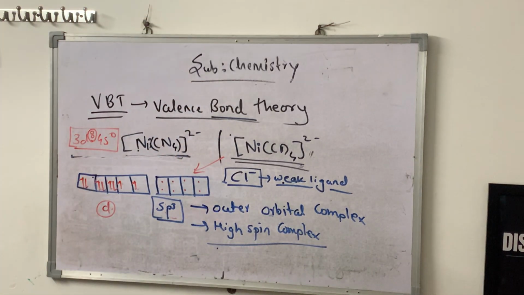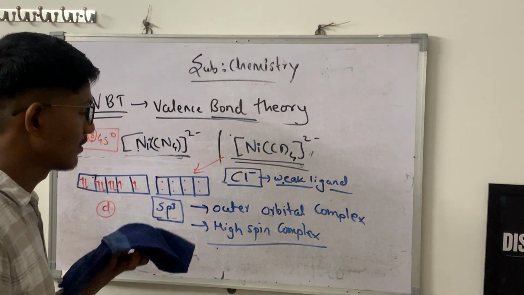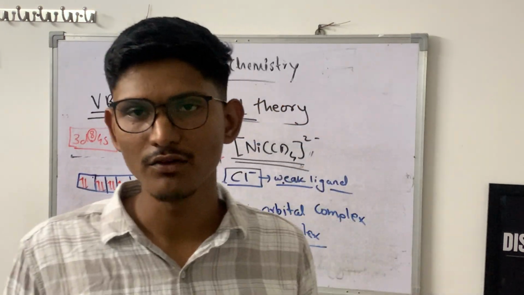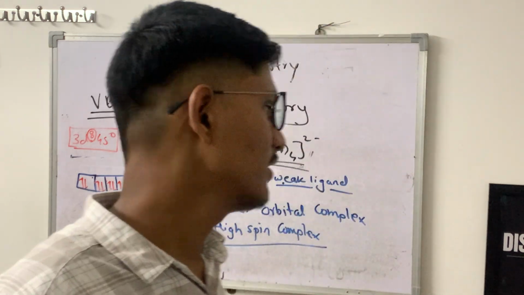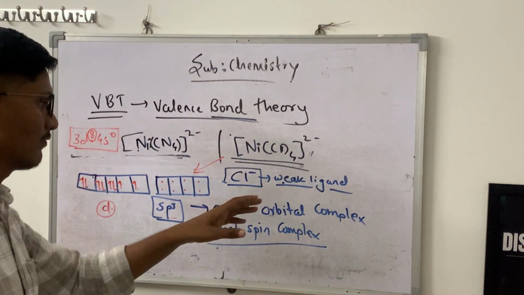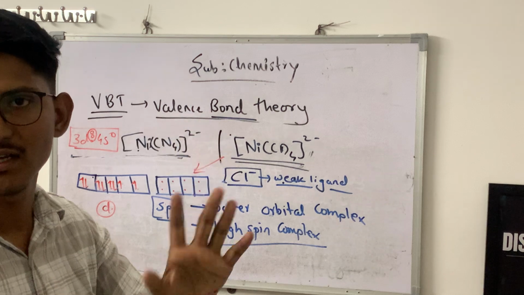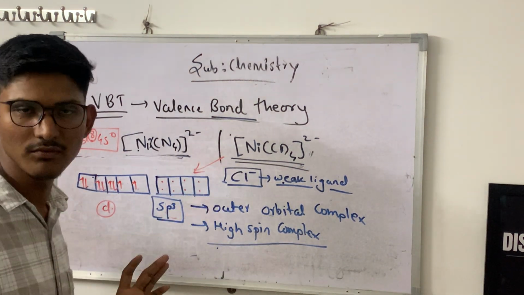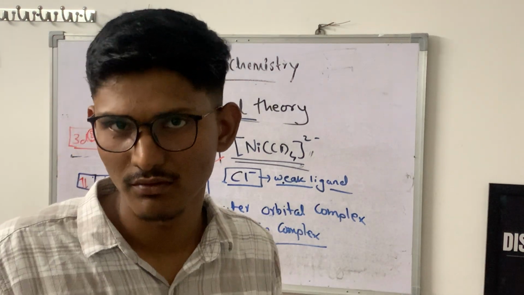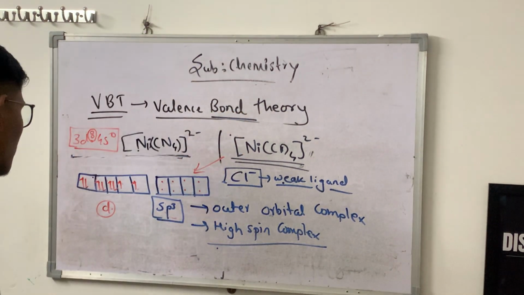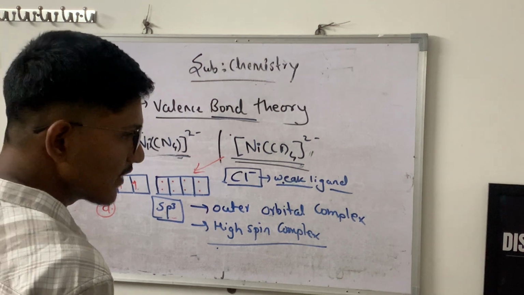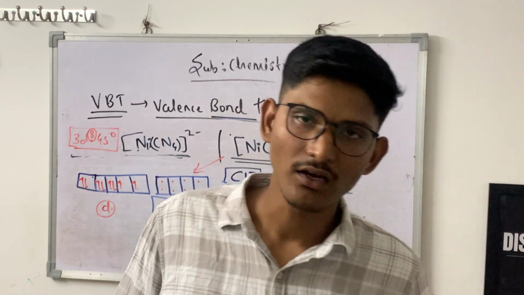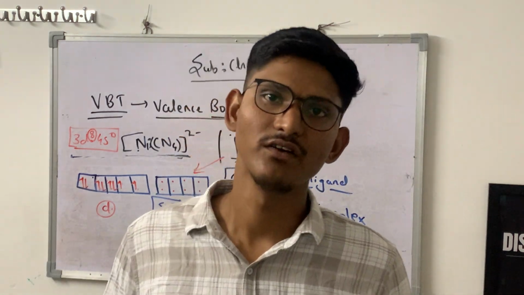Okay, but these are only the assumptions of VBT. VBT was not able to explain properly why some ligands are weak ligands, why some ligands are strong ligands, why some are high spin complexes and why some are low spin complexes, why pairing occurred. Okay, so for finding the answer, we have to study another theory called crystal field theory.